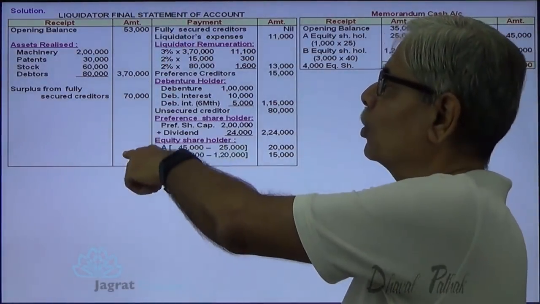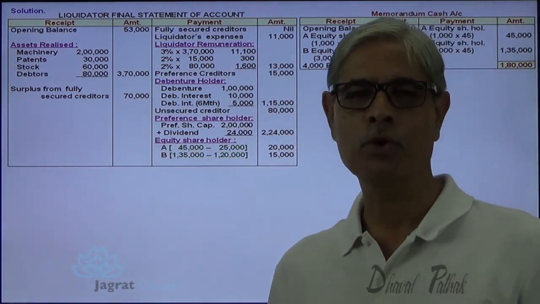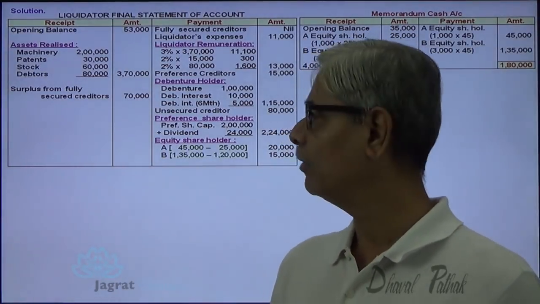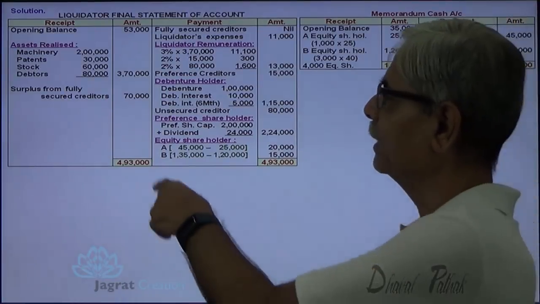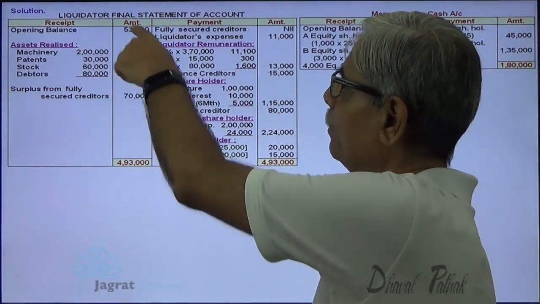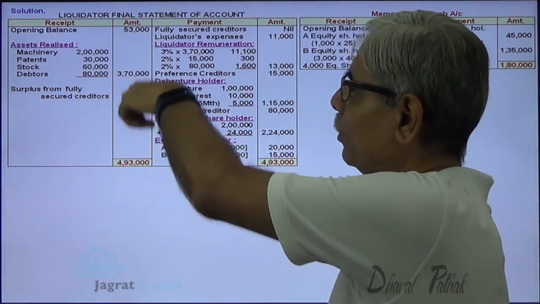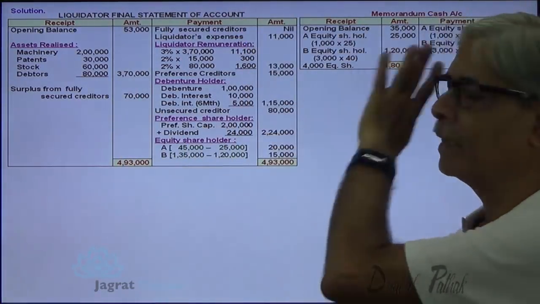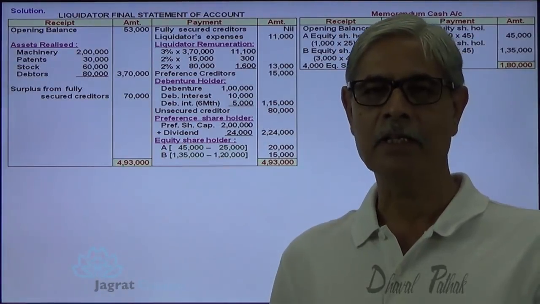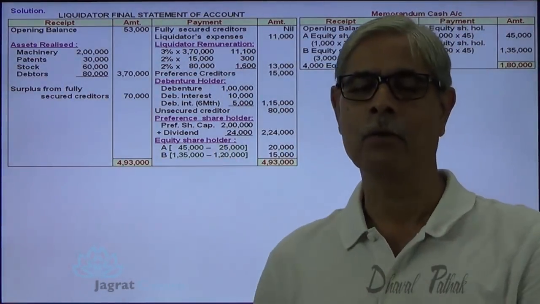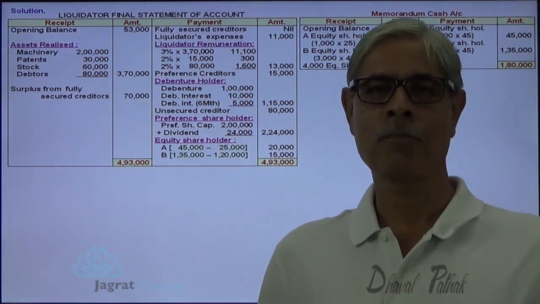Now if you make a total of receipts and payments, the totals should be equal. So that amounts to 4,93,000. 4,20,000 are the receipts, 4,93,000 is the payment. This is how the liquidator's final statement of account is prepared.